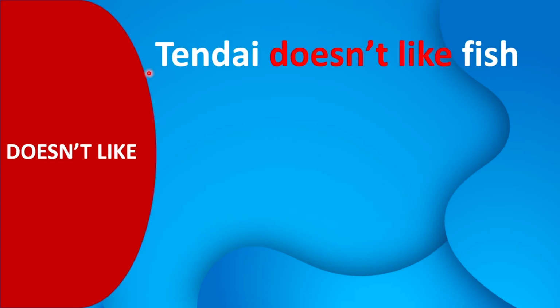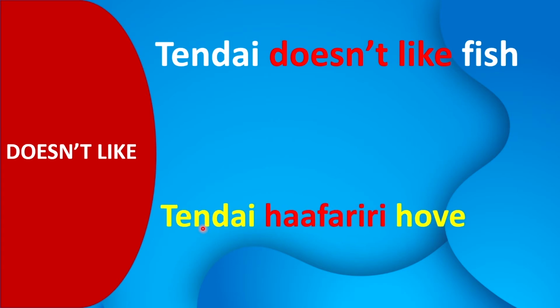This becomes Tendai haafariri hove. Haafariri is "doesn't like" when we are referring to a person, and fish is hove in Shona.